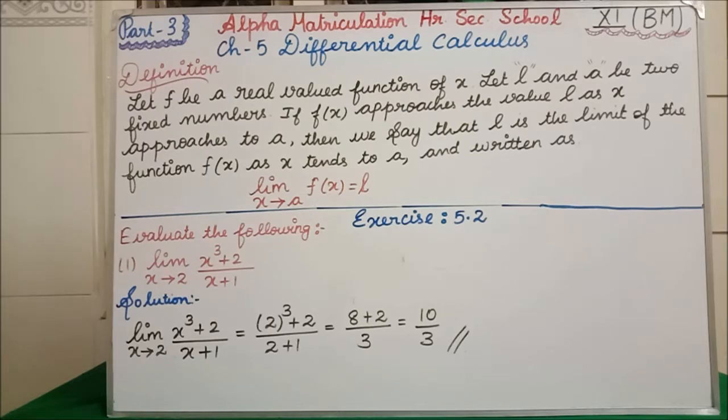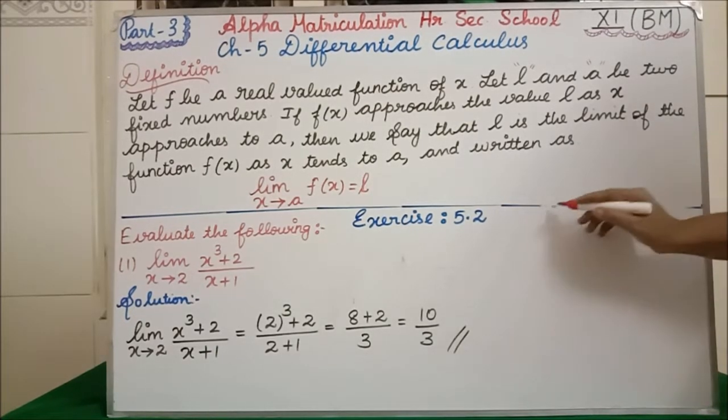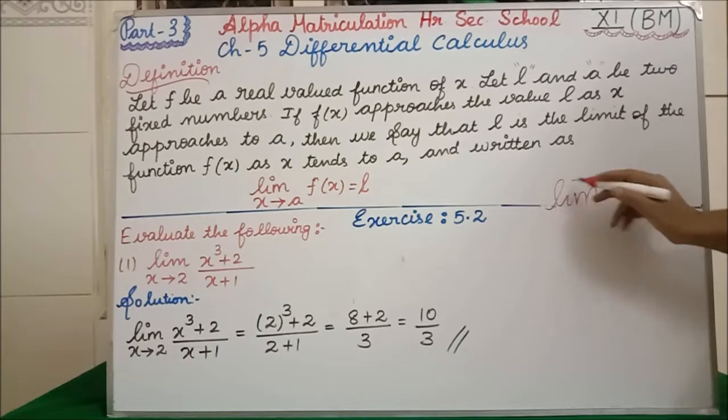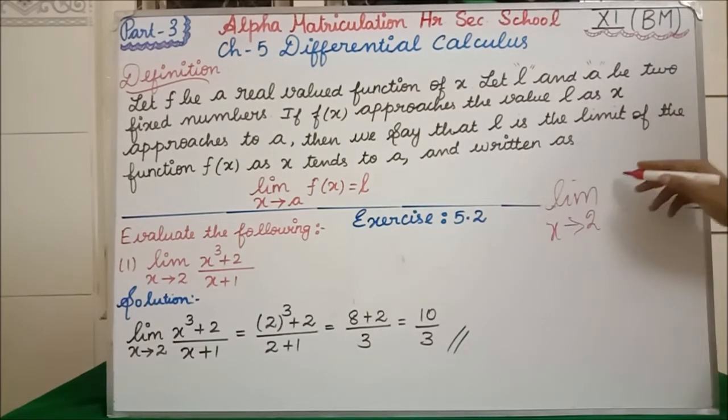Clear? Students, in this definition, if we see one example, you will be able to understand. Suppose you consider limit x tends to 2, and the question is x square plus 3.